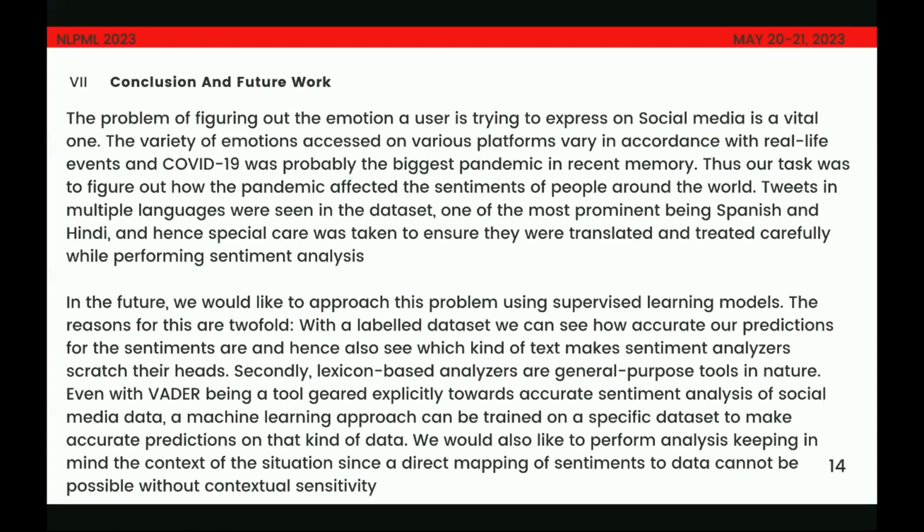So our task was to figure out how the pandemic affected the sentiments of people all around the world. We collected tweets in multiple languages, translated and analyzed them, and did time-based analysis as well as spatial analysis to see how COVID-19 sentiments varied over time as well as around geographical regions.